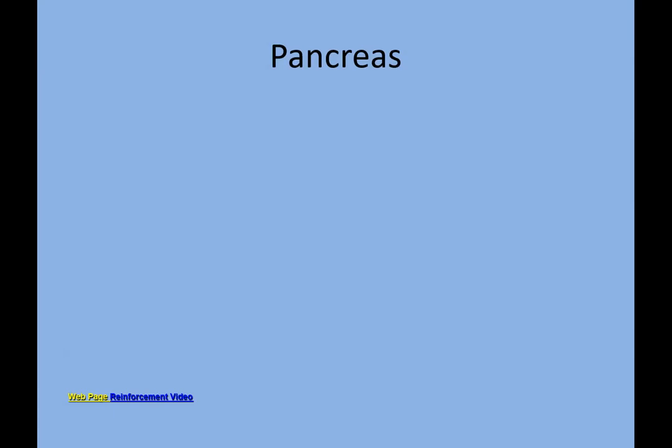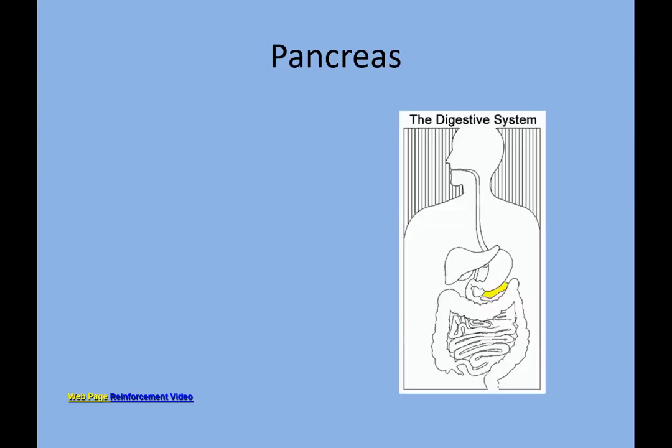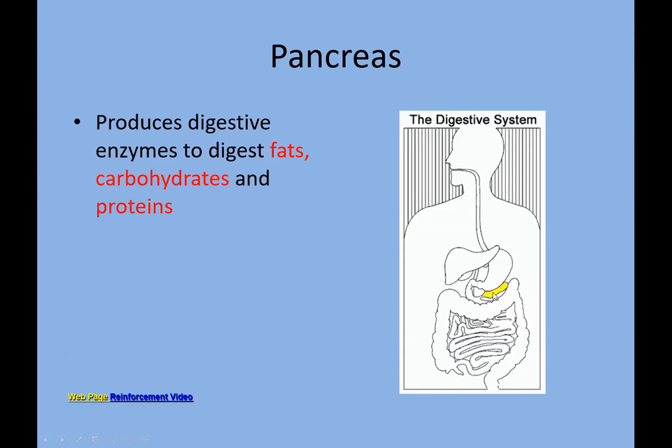Now, the pancreas. The pancreas also plays an important role in some secretions. It is a leaf-like structure which produces enzymes for digestion of proteins, carbohydrates, and fats.